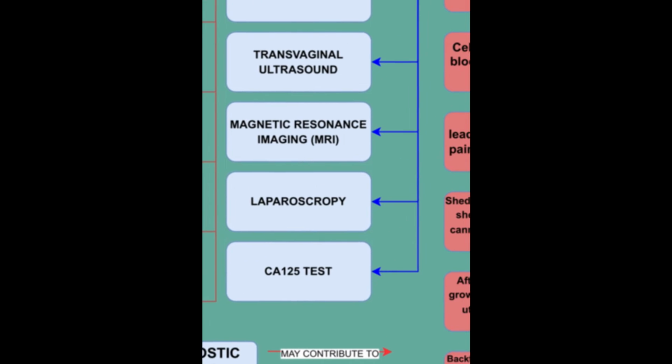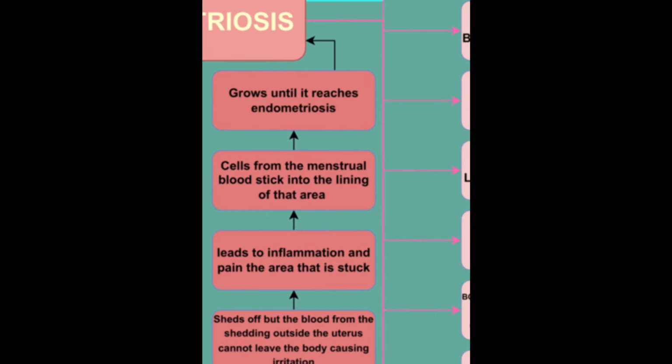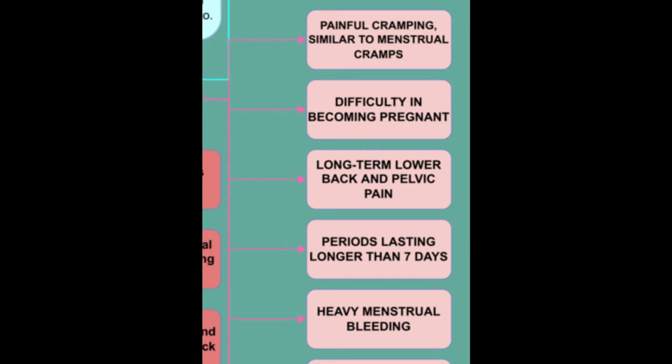Signs and symptoms. The following are the most common symptoms for endometriosis, but each woman may experience symptoms differently, or some may not exhibit any symptoms at all.